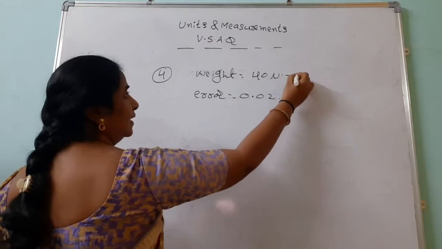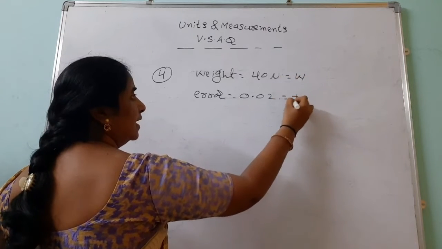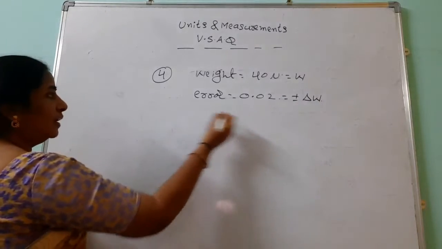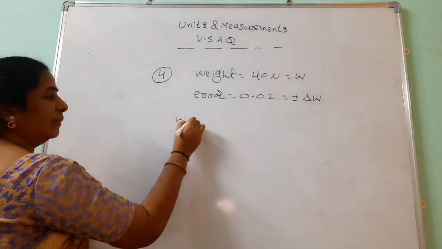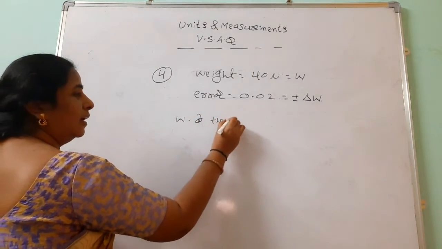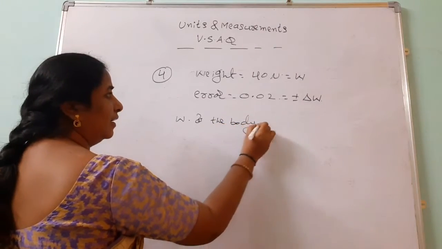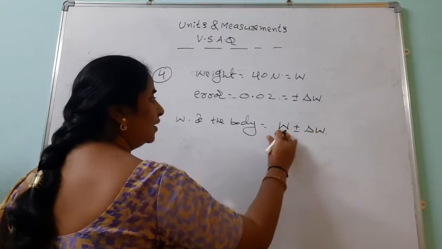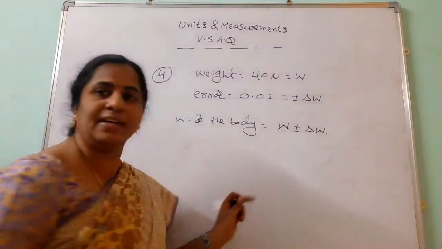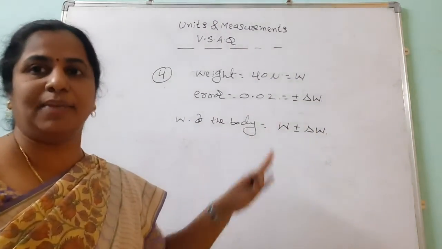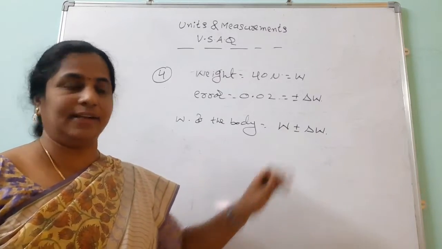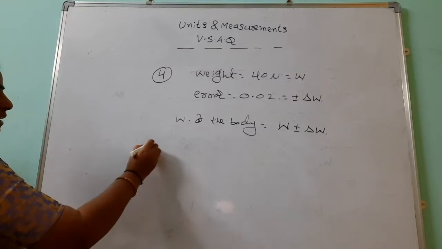So I am taking this as W, and the error in this means plus or minus delta W. Then how do we write the weight of the body? Not only for weight, but for temperature and all this: W plus or minus delta W. W belongs to that value. How much error there is, we also write, either plus or minus. Like that we should mention the error along with the value. This is the fourth VSAQ.